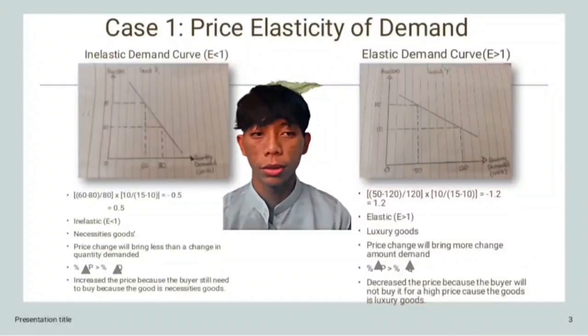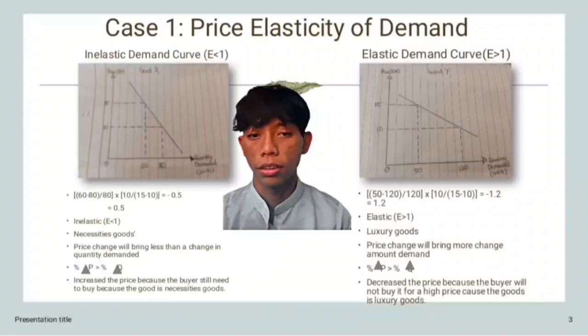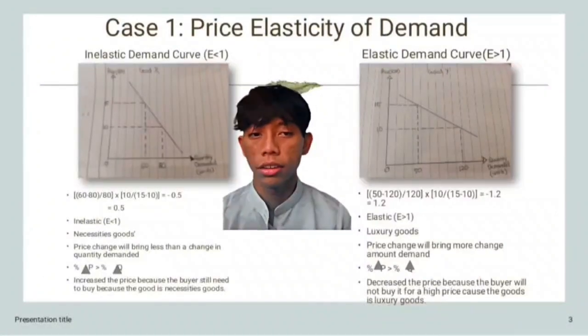Elastic happens when a price change will bring more changes in quantity demanded. For example, luxury goods. So in conclusion, Mr. Ali needs to increase the price of good X, while at the same time decreasing the price of good Y.